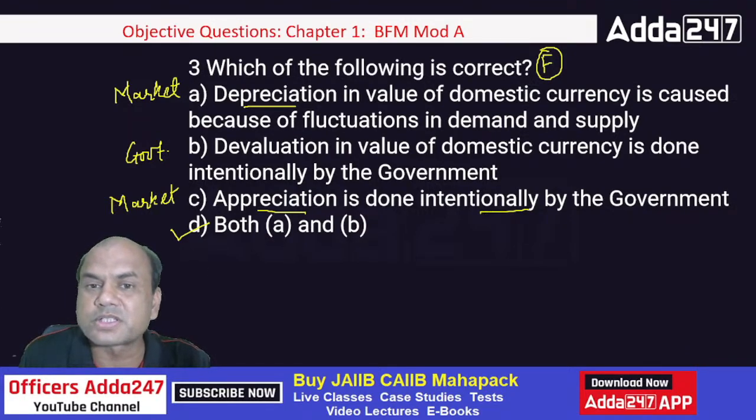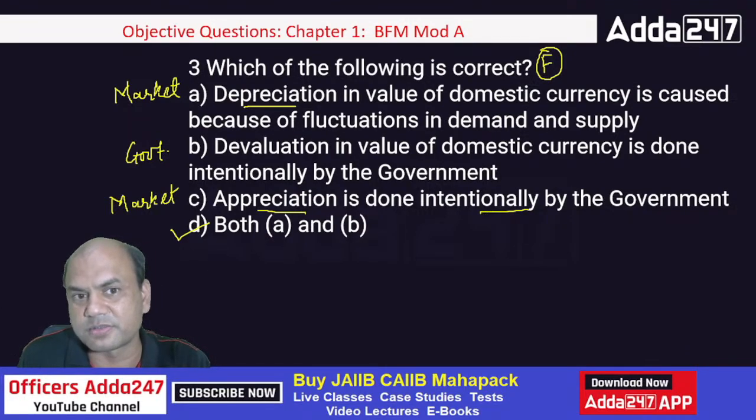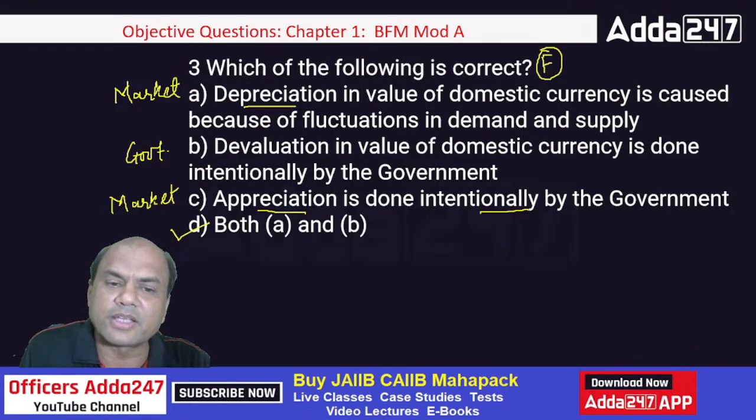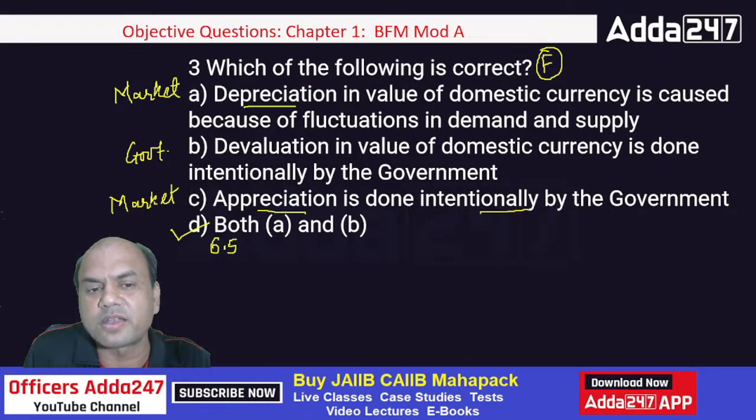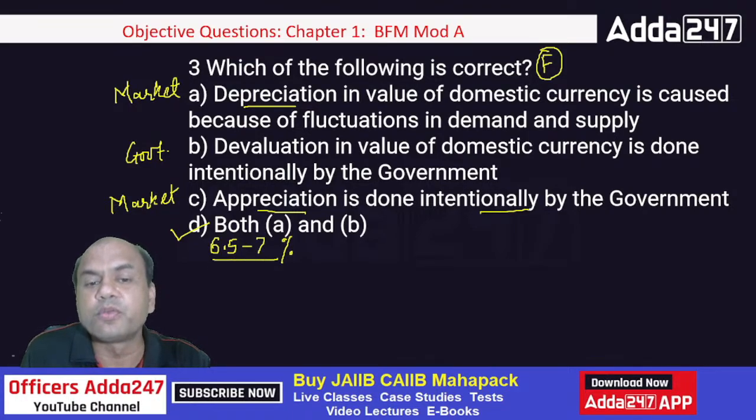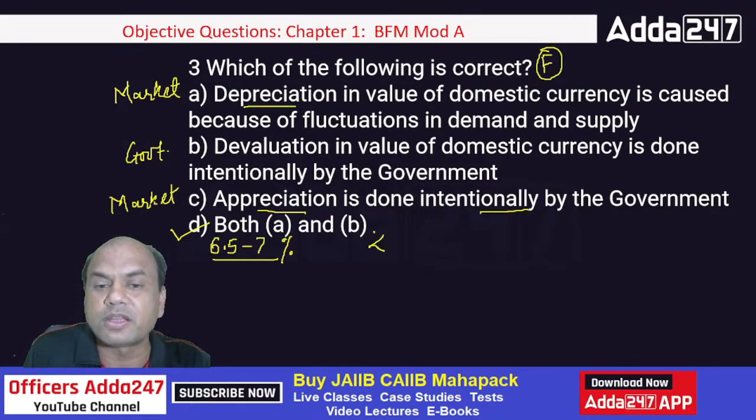But now the basic question which is in your mind, let me answer that question. Why does the depreciation of a currency or appreciation of the currency happen? See here, if India is growing at 6.5%, let's say our expected GDP for this year is around 6.5 to 7%. If we keep maintaining the same GDP in the coming next 5 years, then what will happen? Our rupee will appreciate.